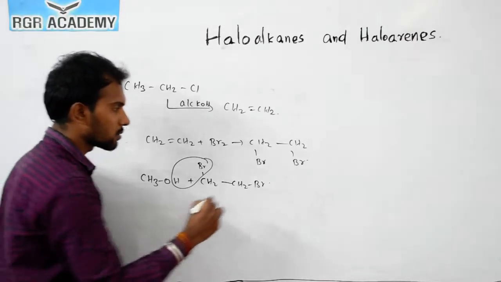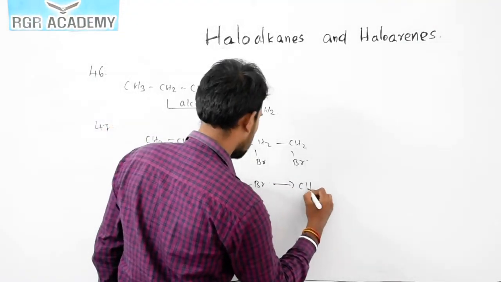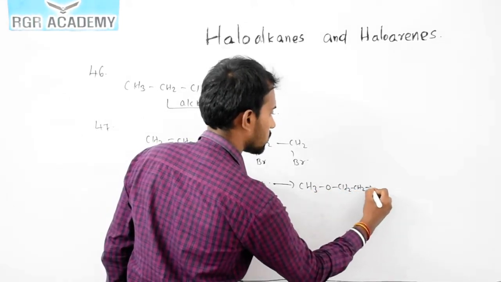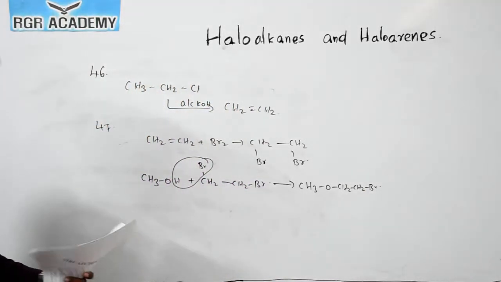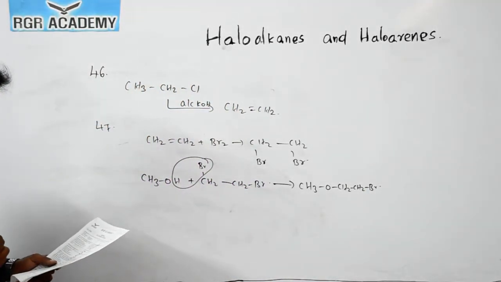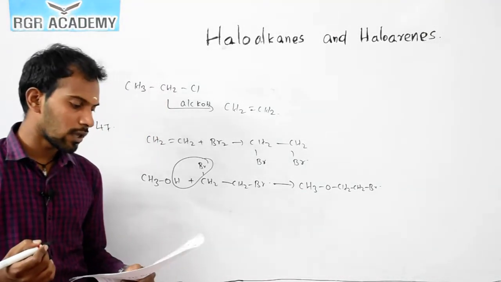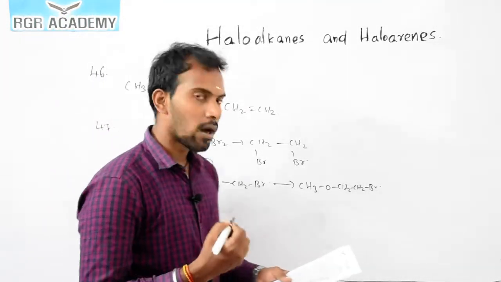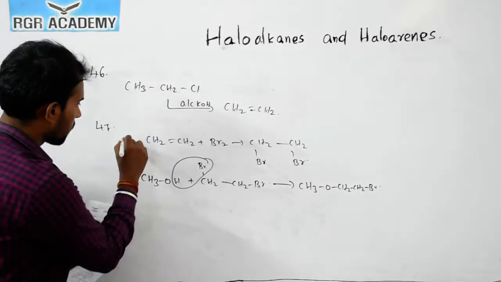The product is CH3O-CH2CH2Br. So this is the product which was obtained. So in this reaction, what is the conclusion here? The ion formed initially may react with Br minus or CH3OH. This is the correct answer. So the answer is 4.